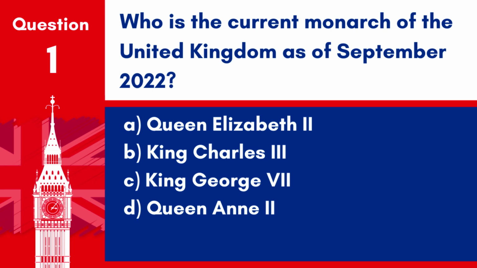Question 1. Who is the current monarch of the United Kingdom as of September 2022? A. Queen Elizabeth II. B. King Charles III. C. King George VII. D. Queen Anne II. Answer. B. King Charles III. King Charles III ascended the throne on 8 September 2022, following the death of his mother, Queen Elizabeth II.